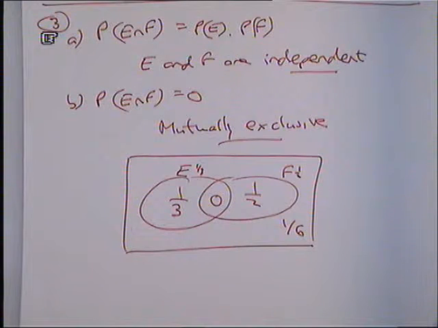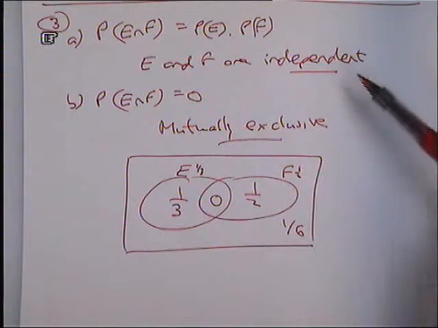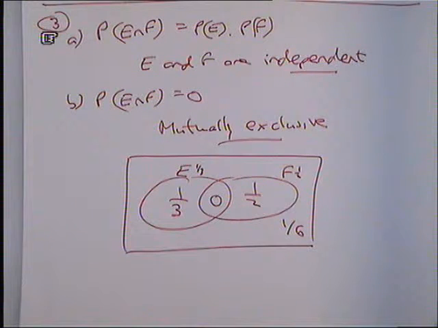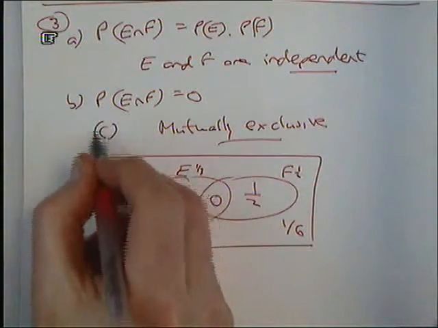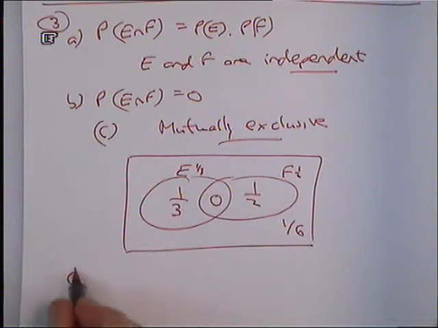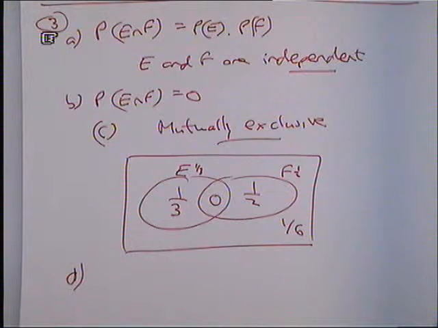So the relationship between E and F in this part of the question, well, which of these things here is true? It's going back here. Are they independent? Are they mutually exclusive? They're mutually exclusive. So part C, the answer again is they are mutually exclusive. There's no overlap. Can't be both at the same time.